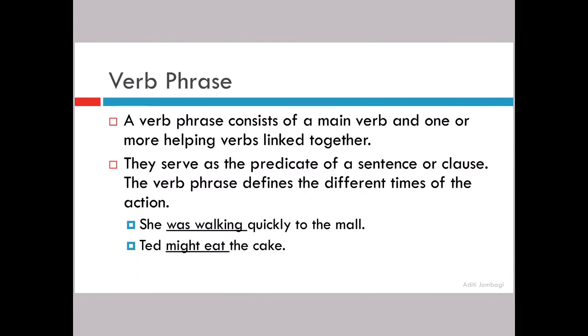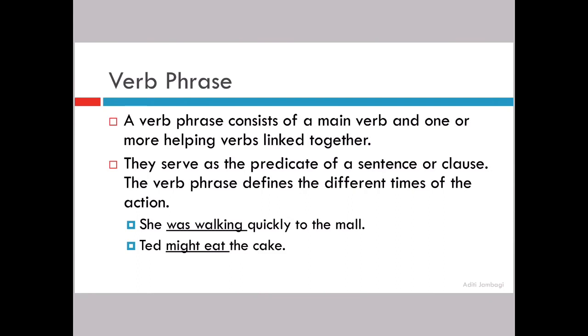The verb phrase defines the different times of the action. Times means what? It shows that according to the tense, the verb is also going to change. So a verb phrase is a combination of the main verb and the helping verb in a sentence. One small trick I'll tell you: whenever you see a group of verbs clubbed together in one big chunk, it becomes your verb phrase.